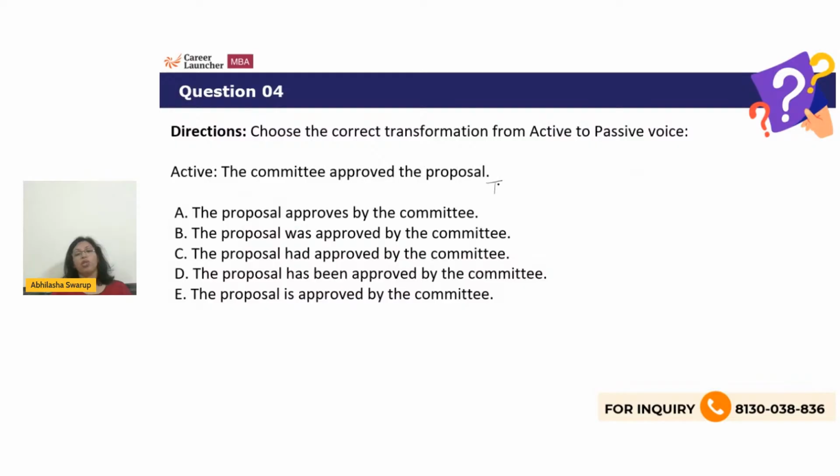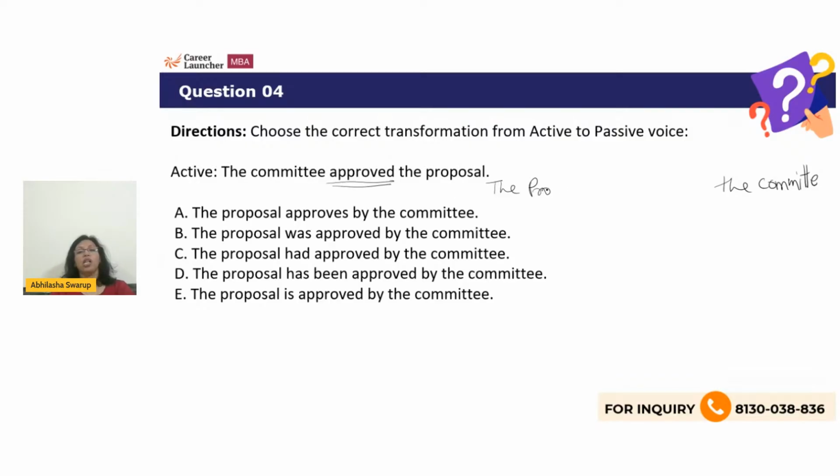So you say the proposal, something, the committee. If this is approved, if this is in the past, it will become what? This will just take the was form, the past form.